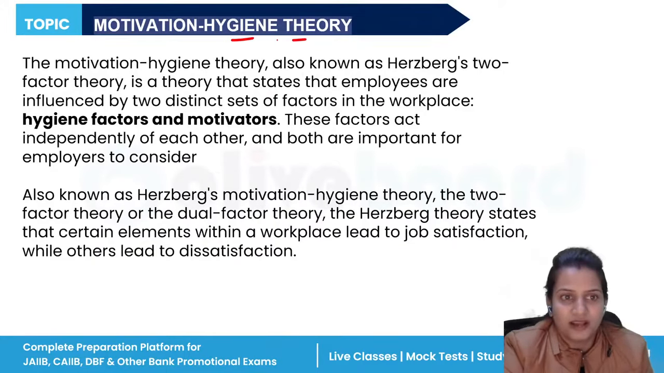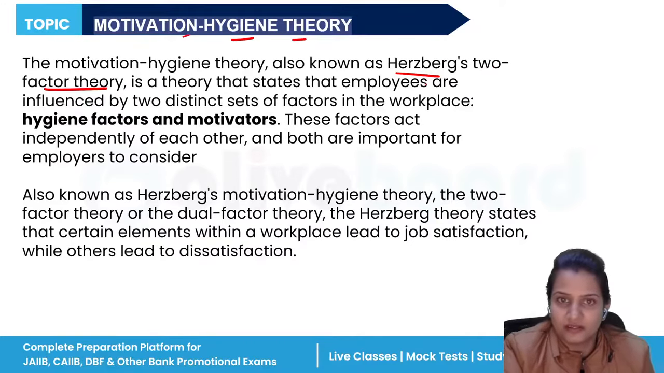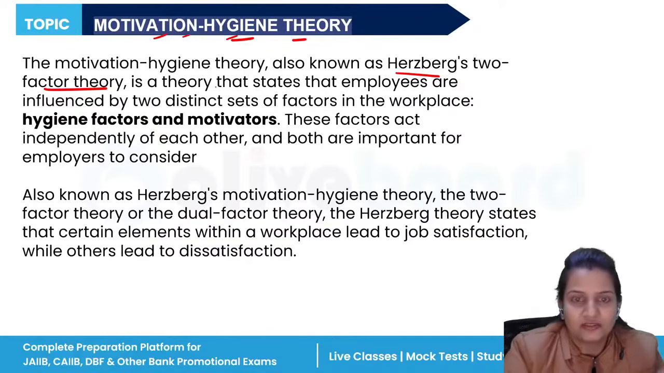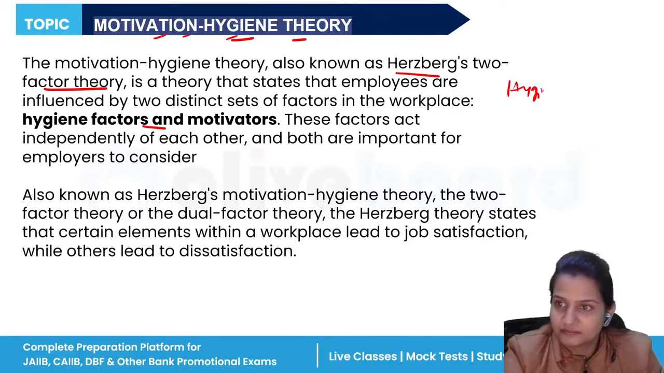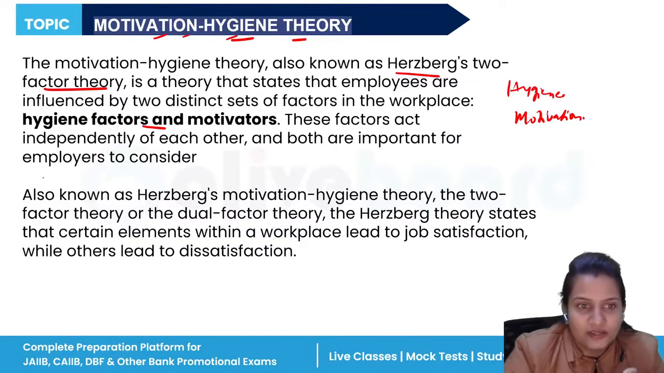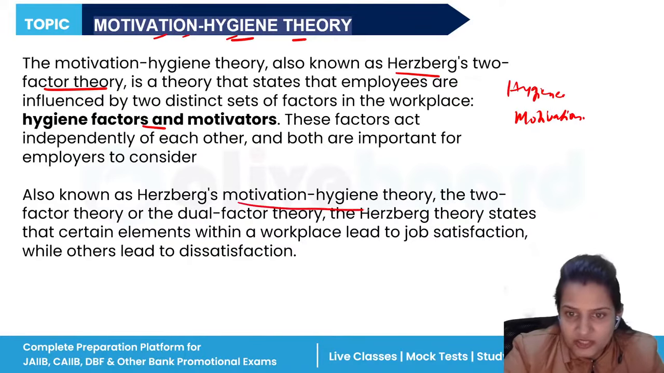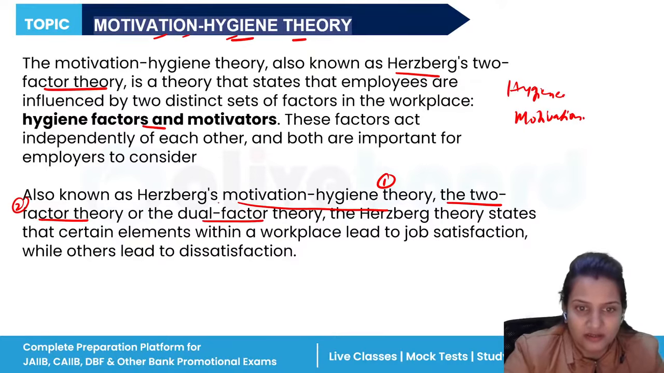Now, next is the motivation-hygiene theory. This theory is given by Herzberg, that is why it is known as two-factor theory. The two factors are what? First is hygiene and second is motivation. So this theory states that persons get motivated if these two factors are there. Herzberg motivation theory is the first name, the second name is two-factor theory, and the third is dual factor theory.